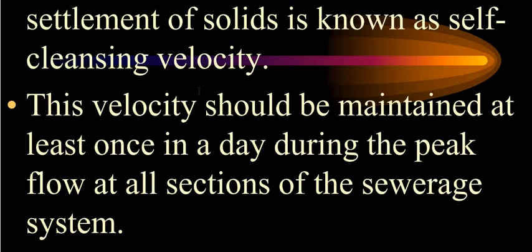And hence this point is very important to understand, that this velocity should be maintained. Your peak flow should be enough in the sewer line, so that it will occur at least once in a day. If it is occurring twice or thrice in a day, it is very much acceptable to us, but it should be maintained at least once in a day during the peak flow at all sections of the sewerage system.